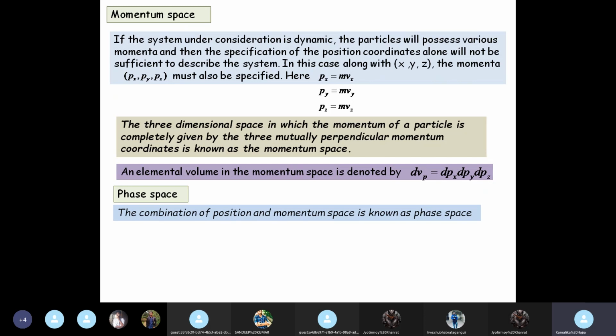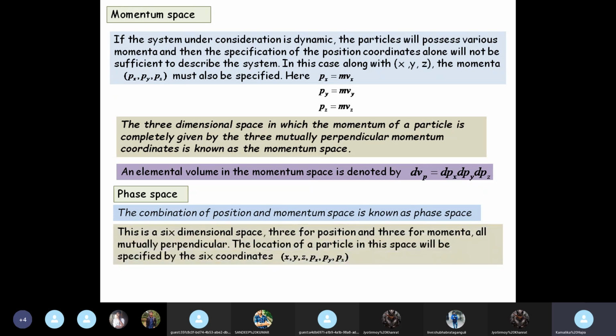So if you have a system which is dynamic and you want to completely specify both the location and the momentum of a particle, then you have to represent it in phase space. Okay, so a phase space is a 6-dimensional space. So remember, now we are elevating from 3 dimensions to 6 dimensions. Jump from 3 to 6.